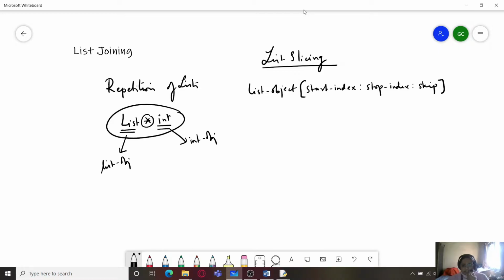Start index is usually the index from where we want to start the slicing, and stop index is the value which is excluded. So everything is the same as for a string.